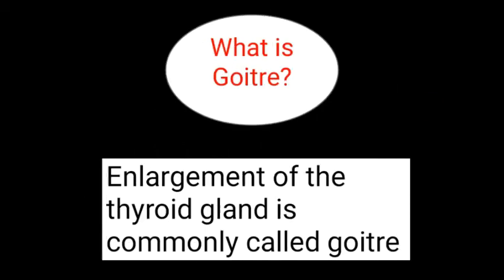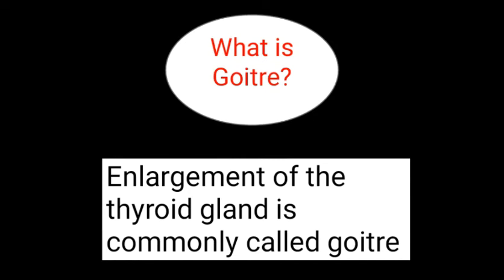Now, what is goitre? Enlargement of the thyroid gland is commonly called goitre. When hypothyroidism occurs, when there is little iodine in our diet, the thyroid gland enlarges, and this enlargement of the thyroid gland is commonly called goitre.